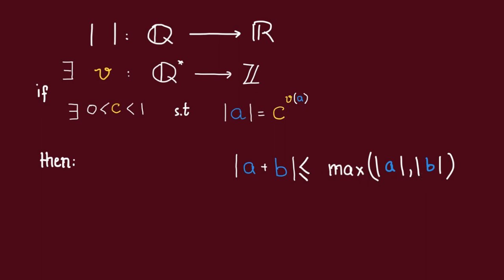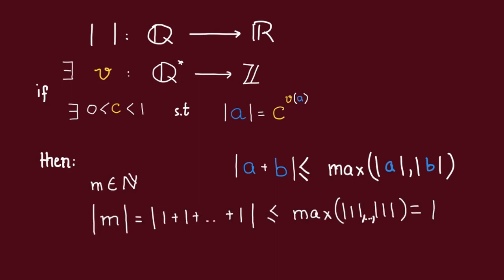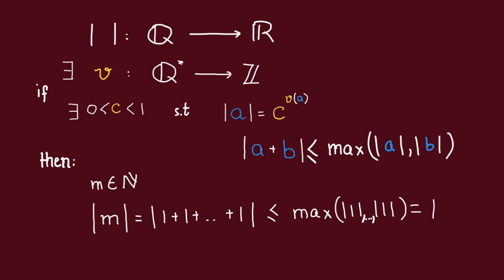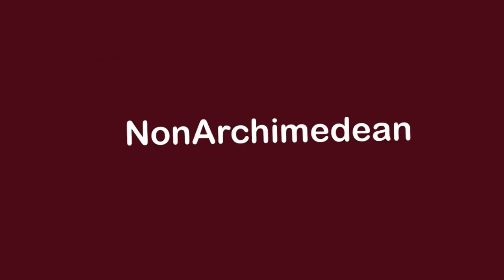So, is our usual absolute value on Q non-Archimedean? Well, obviously not, since if it were non-Archimedean, then if we take any natural number m, we can write m as a sum of ones. Right? So by this non-Archimedean property, the absolute value of any natural number must be less than or equal to 1, which is ridiculous. Actually, this is where the name non-Archimedean comes from.